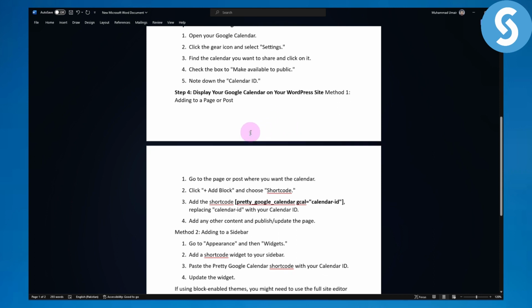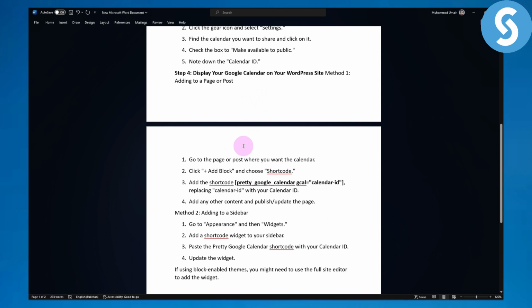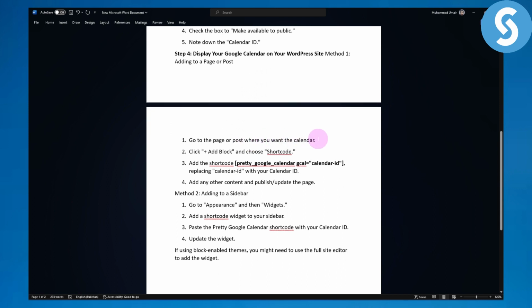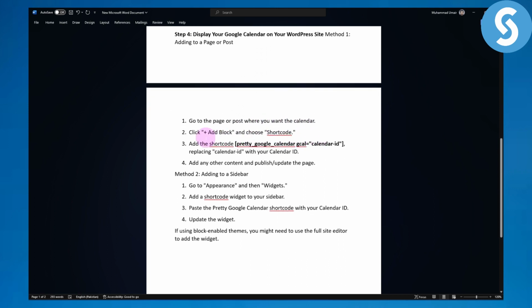Now we are going to go over to the page or post where you want the calendar itself. Then click on the plus add block and choose shortcode. So you are going to be entering this particular shortcode in there and replacing the calendar ID with your calendar ID, of course, and add any other content and publish or update the page.